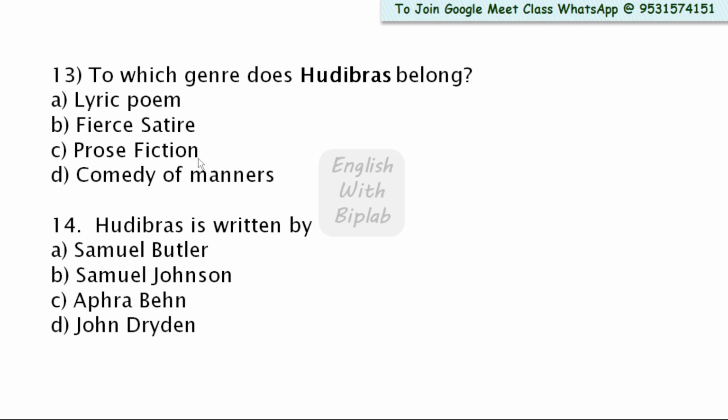So here the right answer is option B, fierce satire. You know that The Rape of the Lock by Alexander Pope is also written in mock heroic style. So let's proceed to the next question. Question number 14. Hudibras is written by, the option is undoubtedly Samuel Butler.